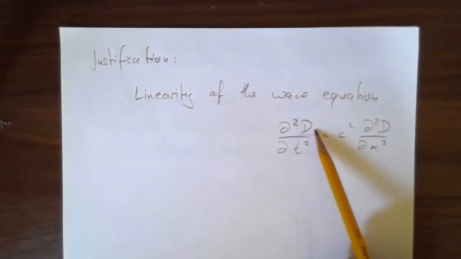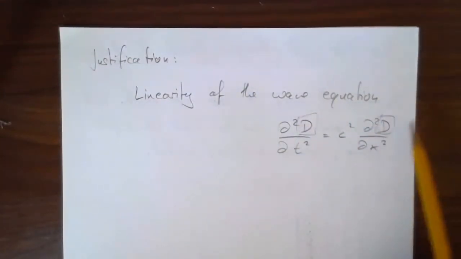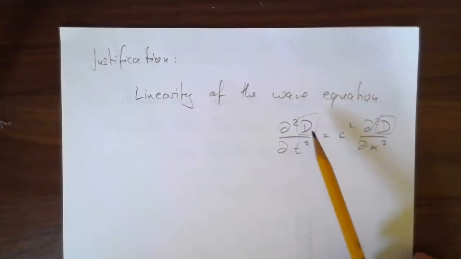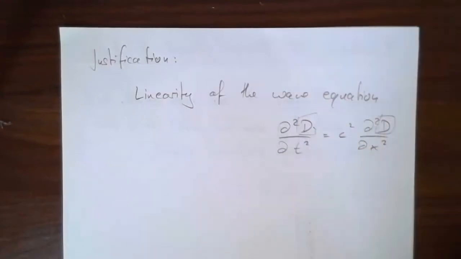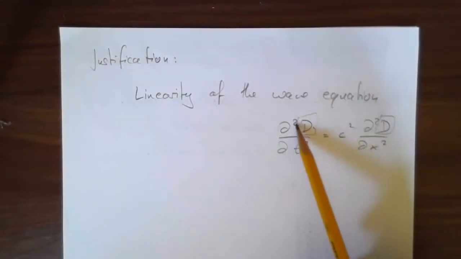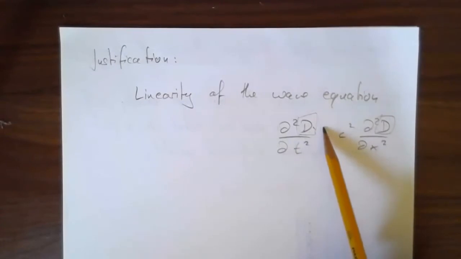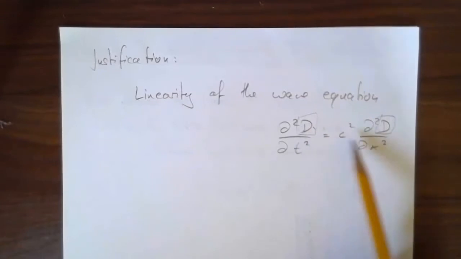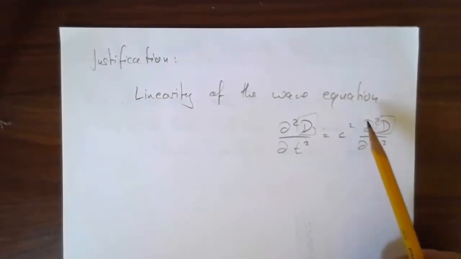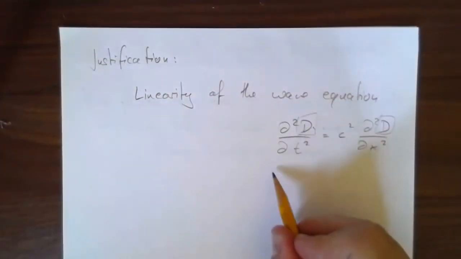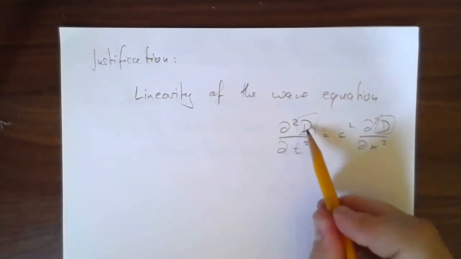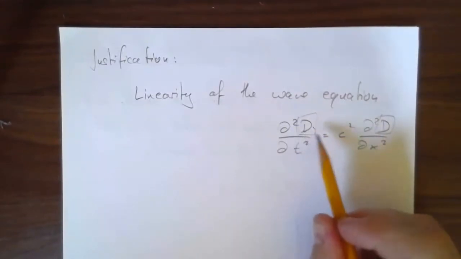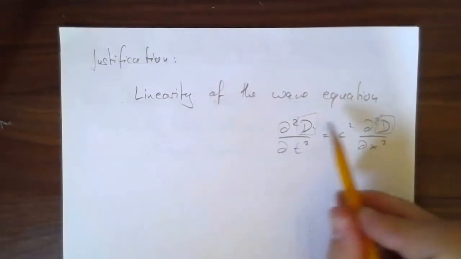Because D appears here and here, it doesn't appear squared or as log D or sine D, it just appears as D. You take derivatives, but it just appears as D. What it means is that if I have two solutions, D1 and D2, then D1 and D2 together also satisfy the wave equation. So if I've got D1 that makes this equation true, and another solution D2 that makes it true, I can add them together and the equation is still true.